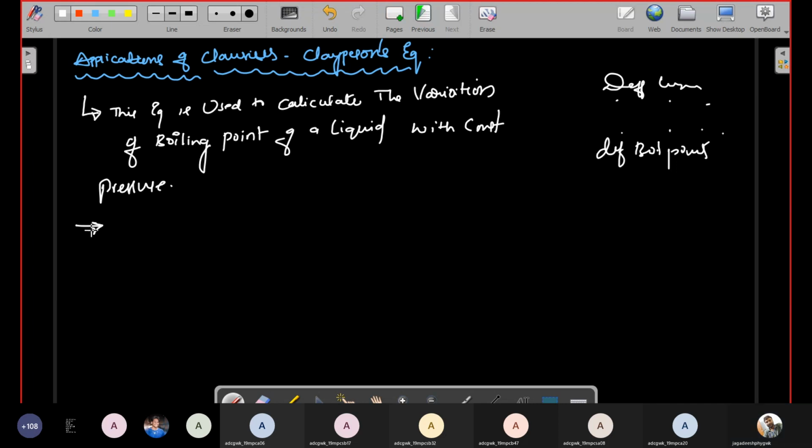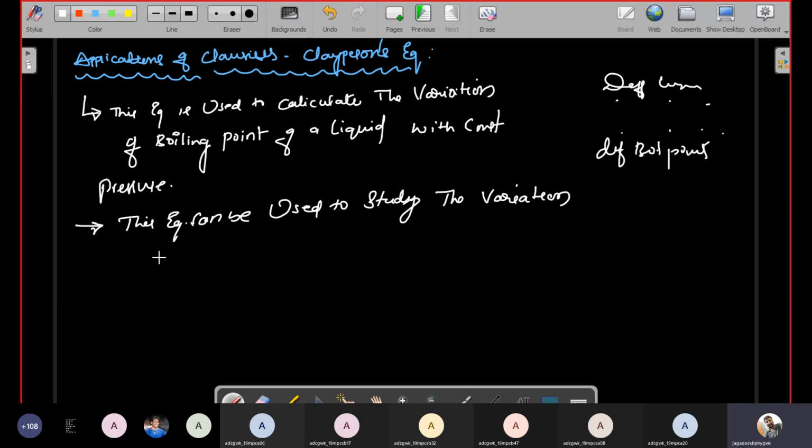Second point is, this equation can be used to study the variation of melting point of a solid with pressure, okay. So the second application of the Clapeyron equation is that it can be used to study the variation of melting point of a solid with pressure.